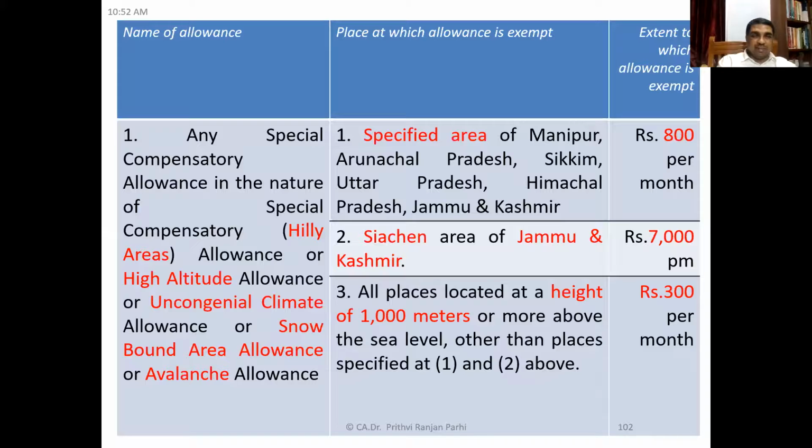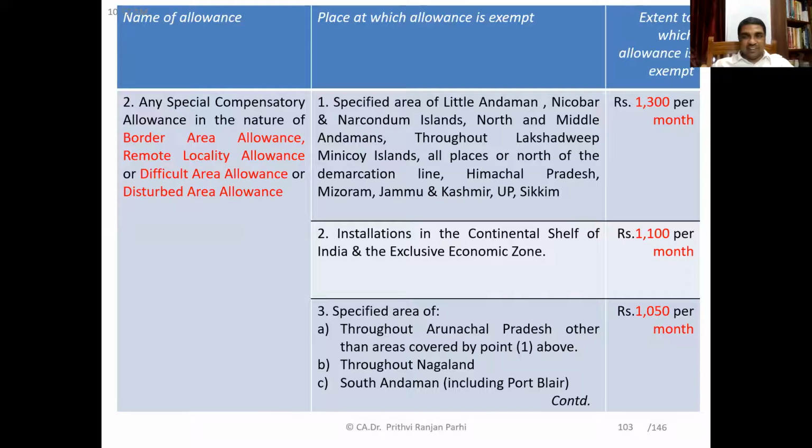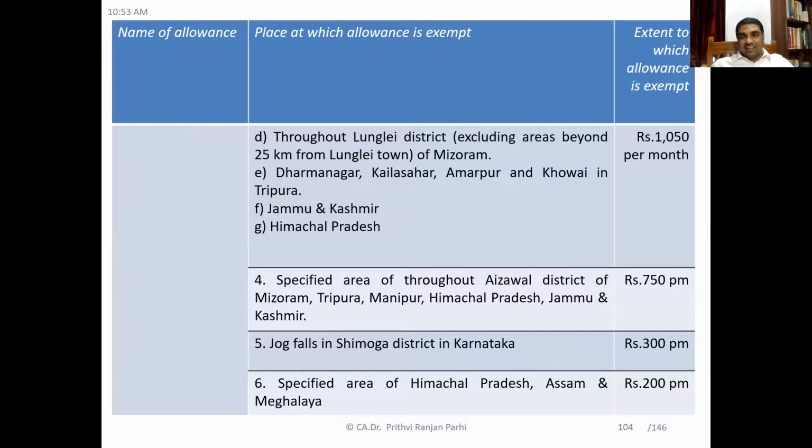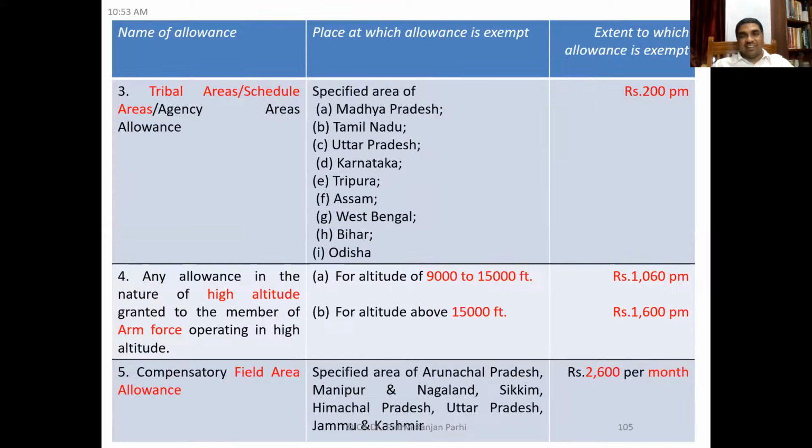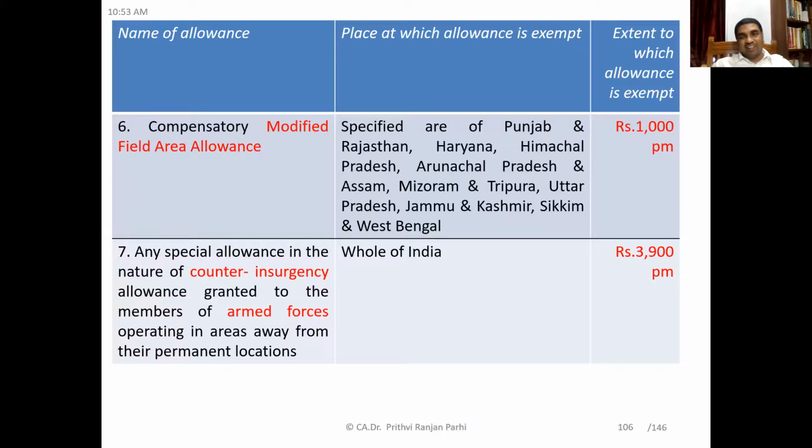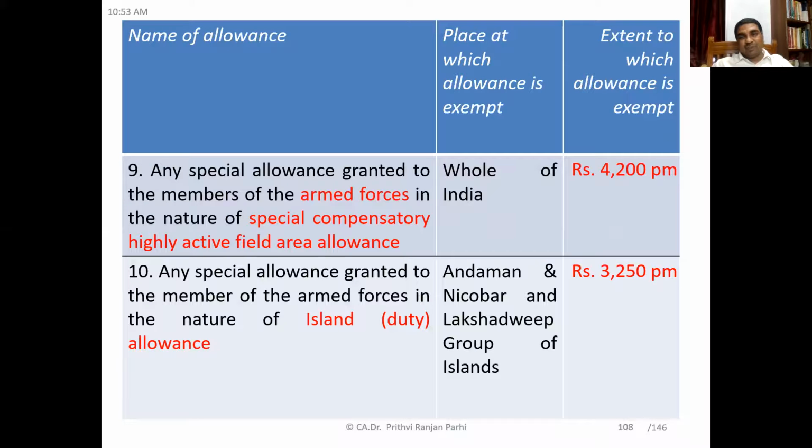Yes, sir. Okay, you can have a quick look once again. So these are the allowances. You see 800, 7,000, 300. You see how the amount varies. Then you see 1,300, 1,100, 1,050. Then 750, 300, 200, 200 again. Then 1,060, 1,600, 2,600, 1,000, 3,900, 800 per month, 4,200, 3,250. Yeah, that's all. So amounts are different depending upon the type of allowance and where it is.